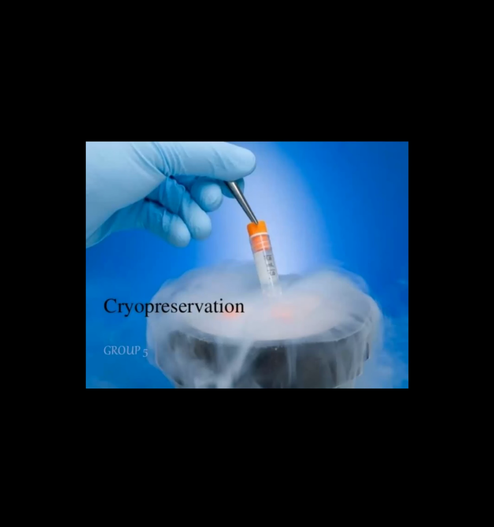Sir, cryopreservation means the preservation of pollen grains in liquid nitrogen, and then it can be used later for pollen germination. Correct. And what temperature do they maintain? Sir, I don't know exactly, but it's minus 190, 190. Yes, you are absolutely right. Minus 196 degrees Celsius. That's the Celsius temperature. You are absolutely right. Well done. Thank you, sir.